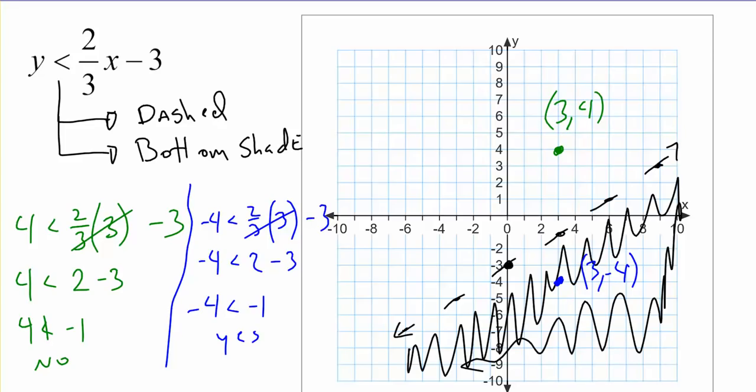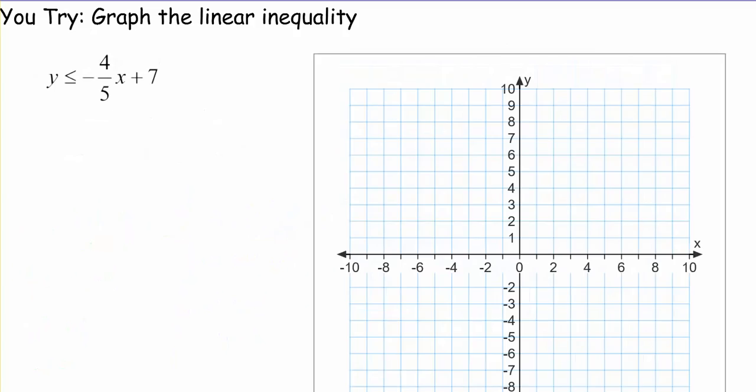And that goes along with doing test points, that we can pick out any test point. If we're not in slope-intercept form, then the top and bottom of our line, we can't use that top and bottom of our line. So if we're in standard form, we'd need to pick out a test point, and I'll show you that here in a second. So you guys try this one. Take a second and do it.